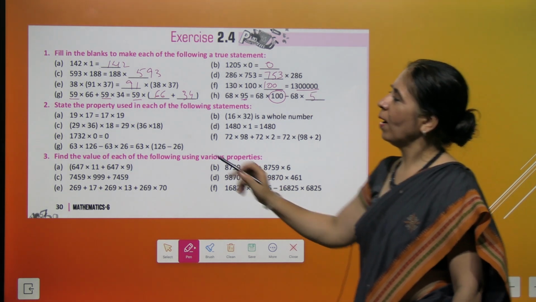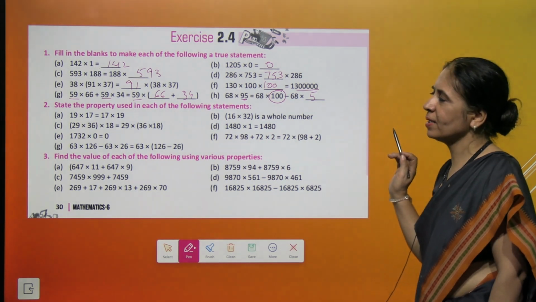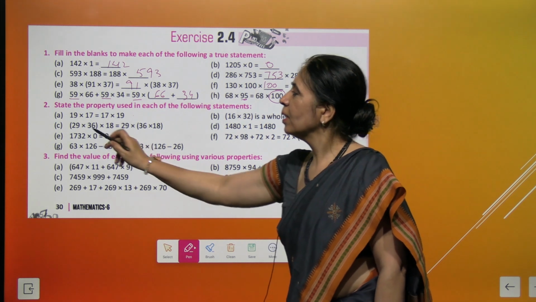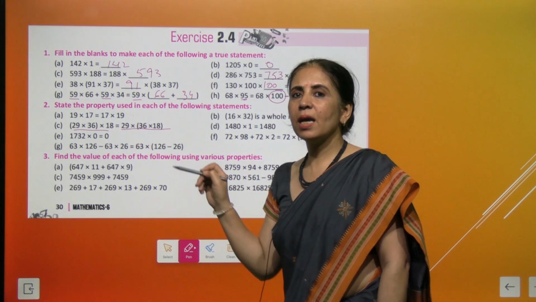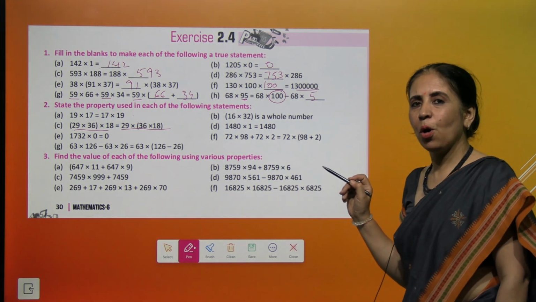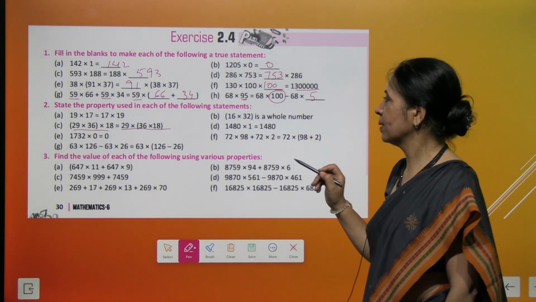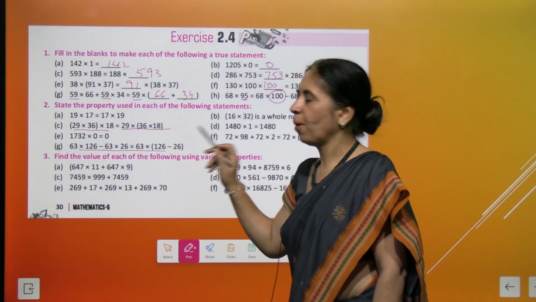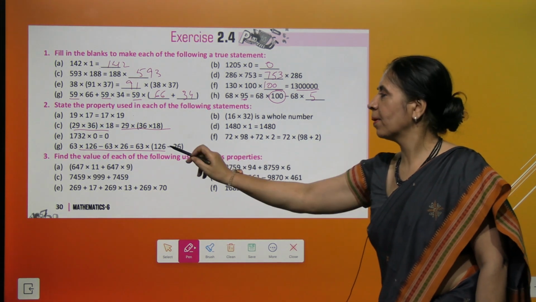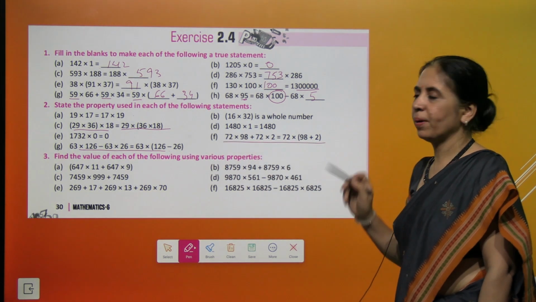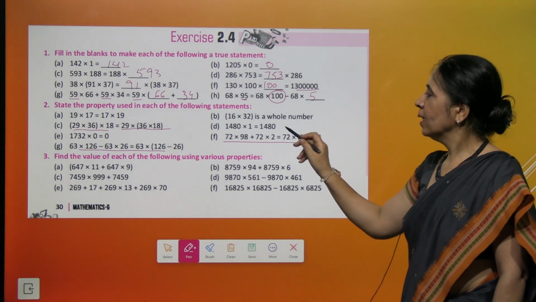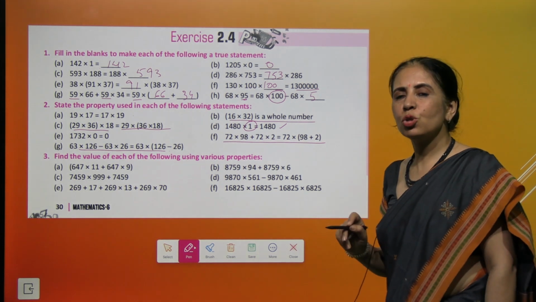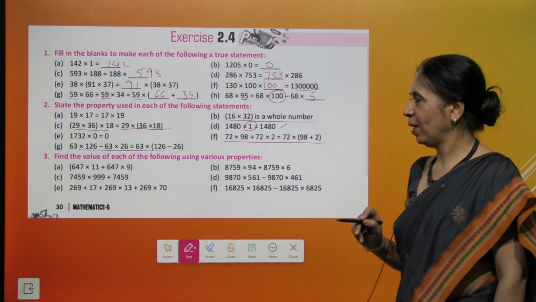Got it? Now here you have to tell the property used in the following statements. This is commutative property of multiplication of whole numbers. This one we have 3 numbers. In this case, we say it is associative property of multiplication of whole numbers. And this one is property of 0. This one is distributive property of multiplication over subtraction. And this is distributive property of multiplication over addition. This is multiplicative identity, and we call this property as closure property of multiplication of whole numbers.